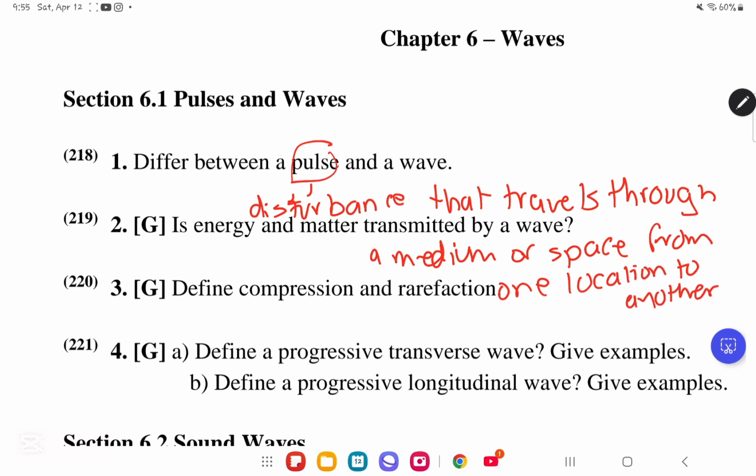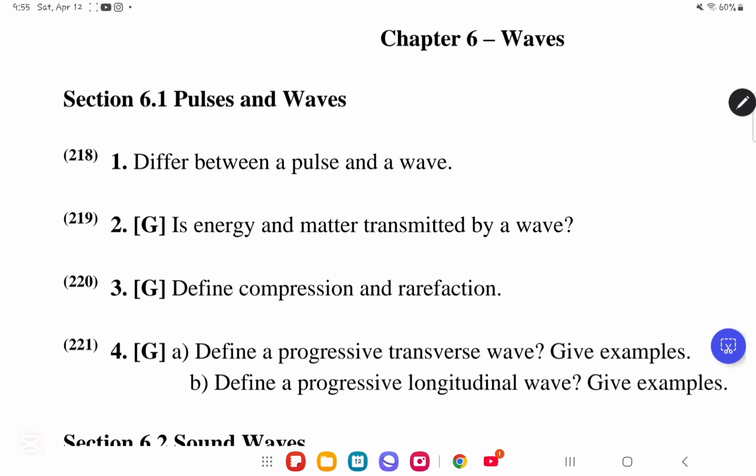So remember, a pulse is a disturbance that travels through a medium or space from one location to another. Whereas a wave, it is what? It is a train of pulses. Very simply, that's CQD number 1, done.